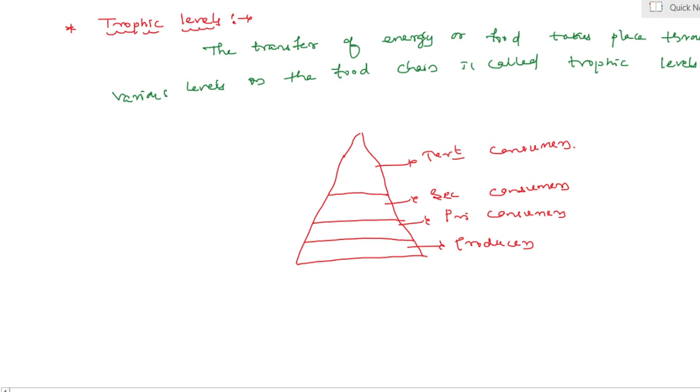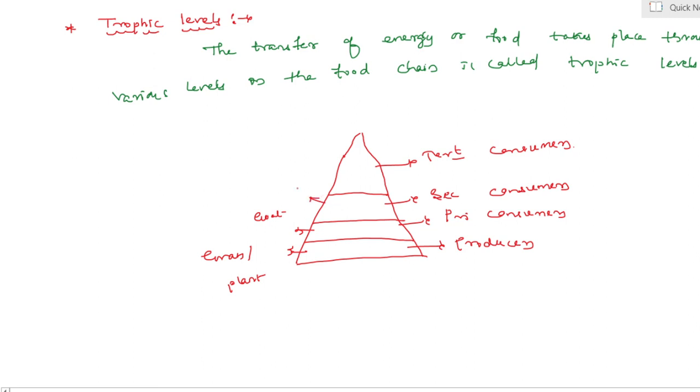For example, producers are nothing but grass as well as plants. Goat is a primary consumer.